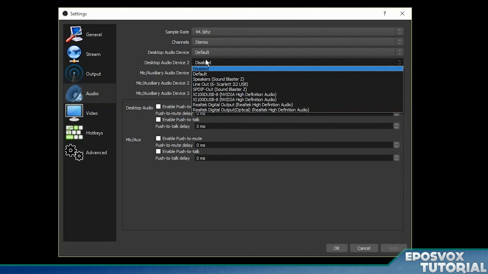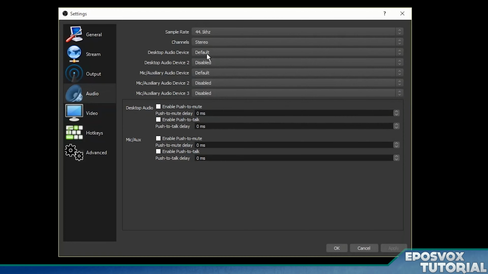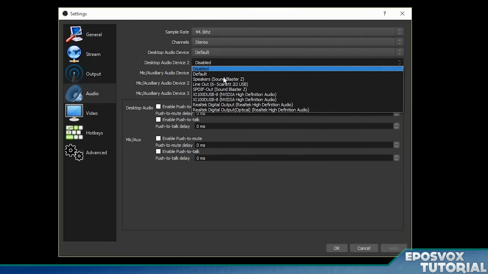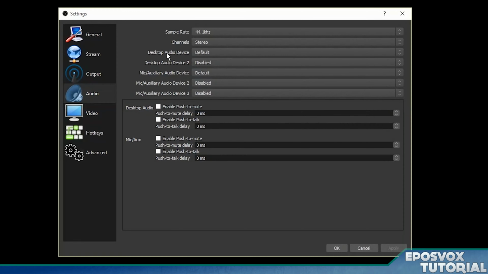And so let's say you have a headset that has 2 different outputs, one for chat, one for game. Then you can choose your game audio as desktop device and then your Skype chat as desktop device 2. And then balance it in the mixer down here, which we'll get to in a minute. But for most streams, you're just going to have game sound and your voice, so just leave those 3 as disabled. Same thing with the 3 microphones. In most cases, you're only going to have 1 microphone input you need to stream.